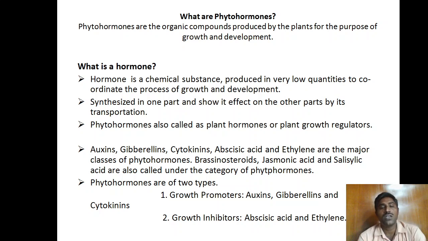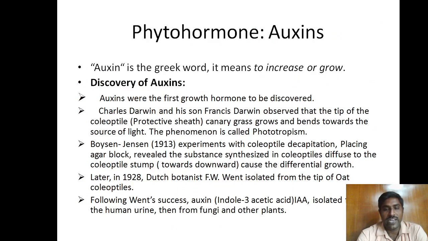Generally, phytohormones are divided into two types: plant growth promoters and plant growth inhibitors. In the plant growth promoters category are auxins, gibberellins, and cytokinins. In the inhibitor category are abscisic acid and ethylene.